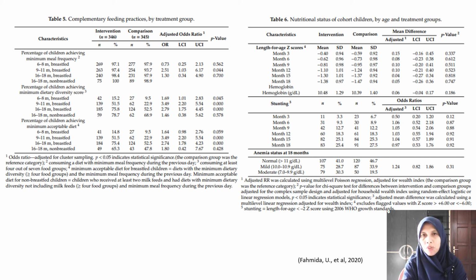But we can also see from Table 6 that there was no difference between the intervention and comparison groups on the length-for-age Z-score, and also anemia status, and also the stunting prevalence. So it means that this intervention or this program still cannot improve growth significantly. Yeah, we know that solving the stunting problem is not an easy task.